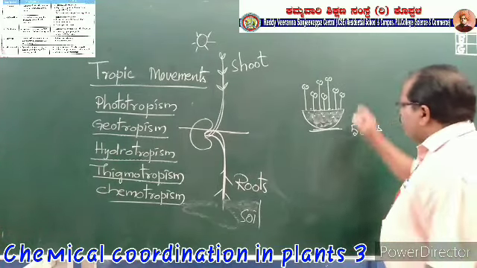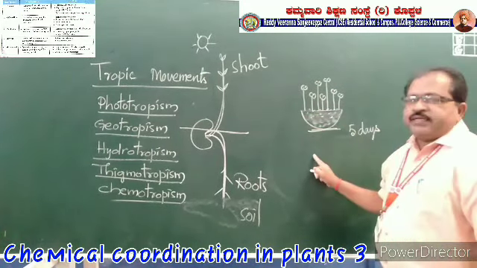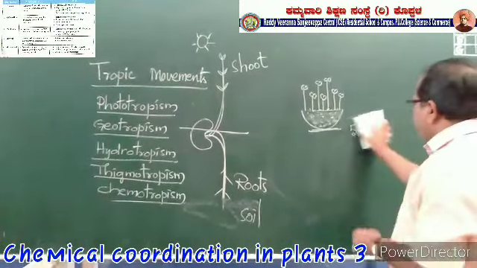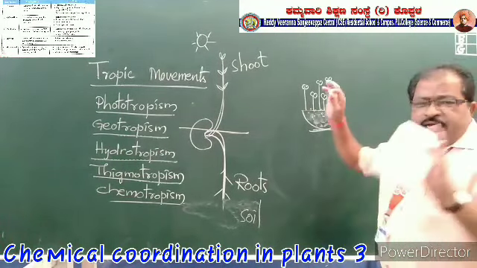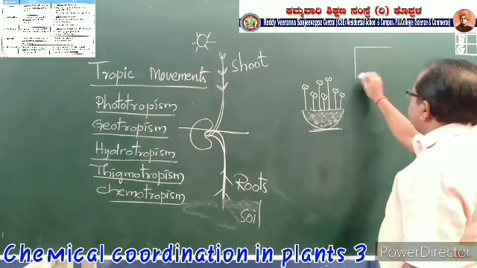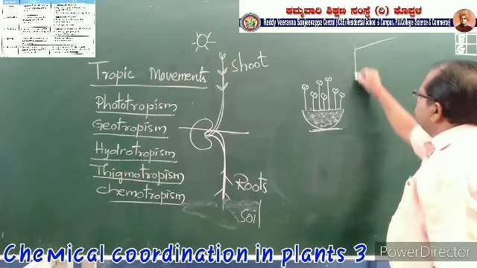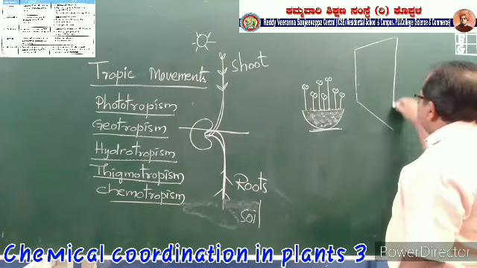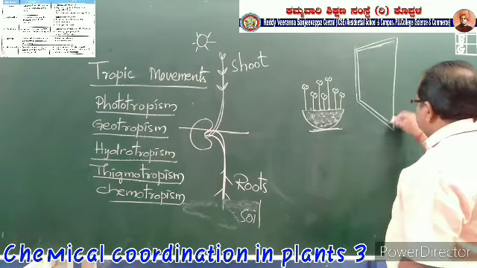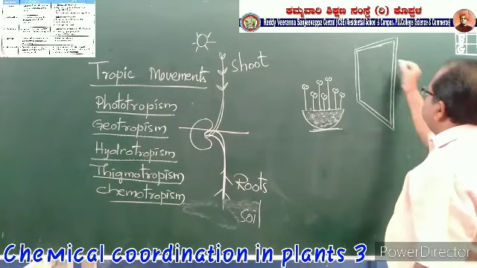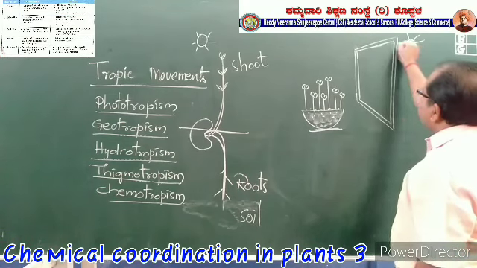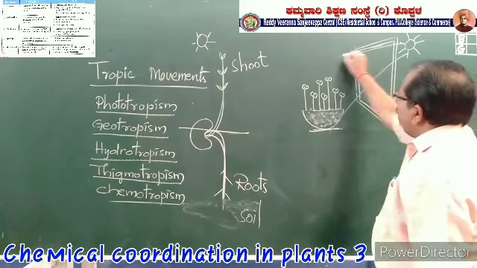Okay, and now after finding the growing of the plants like this, you take this total apparatus and put it in a room nearby the window, through which the sunlight is penetrating.